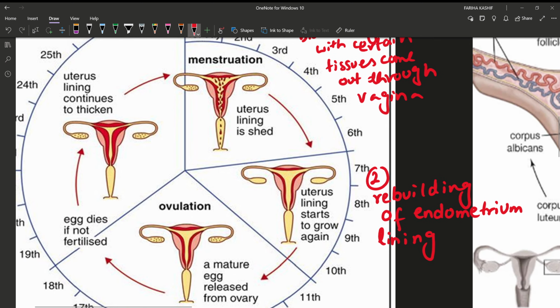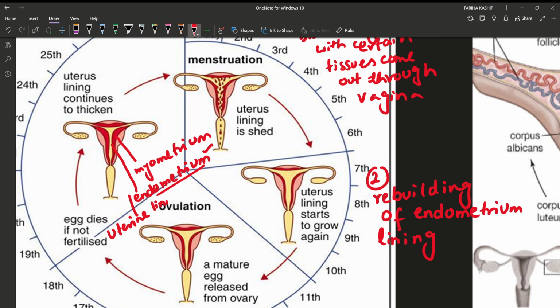We know that this is the uterus. Its outer lining is known as myometrium. It is not included in your syllabus, no need to remember it. And the inner lining is known as endometrium. Again, its name is not part of your syllabus. In your syllabus, it is named as uterine lining. So if you remember it as endometrium lining, well and good. If not, then remember it as uterine lining.